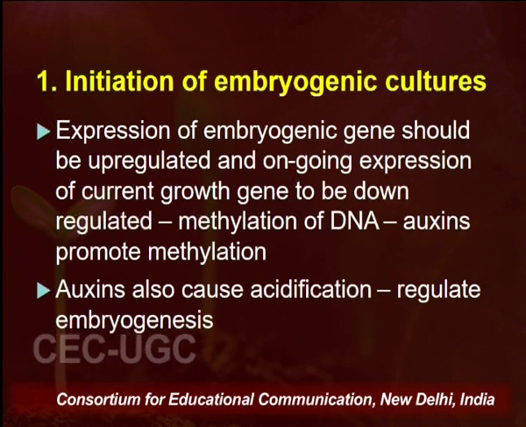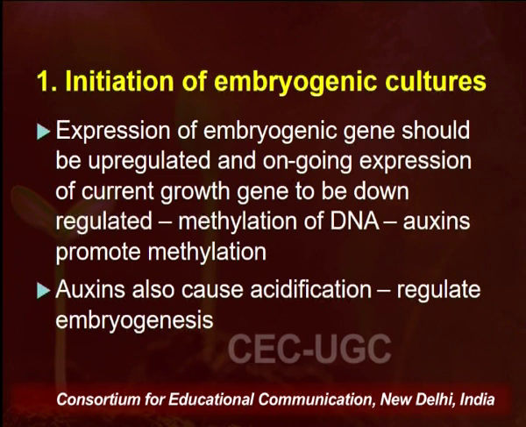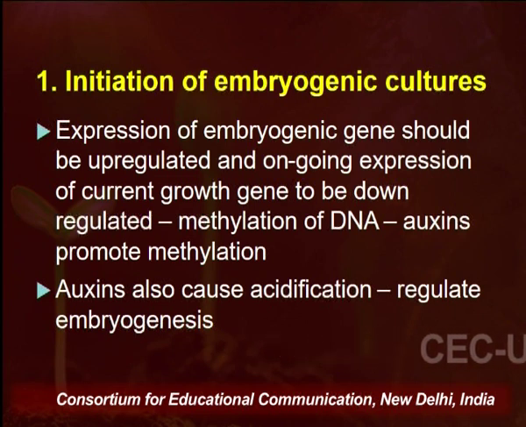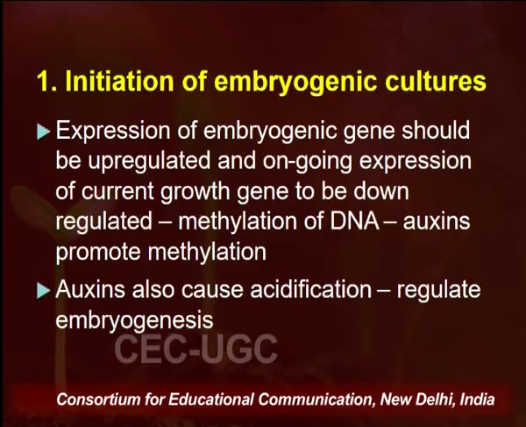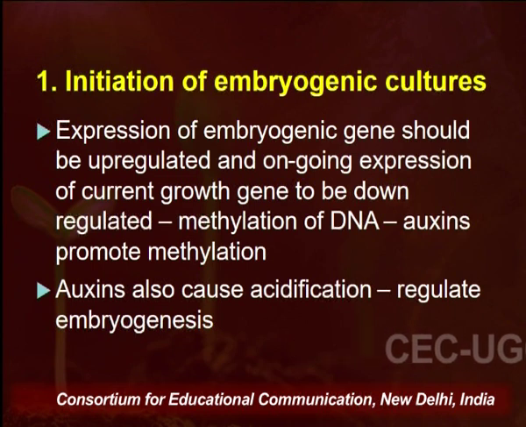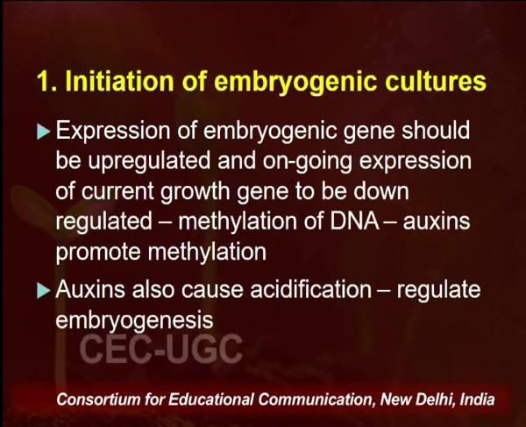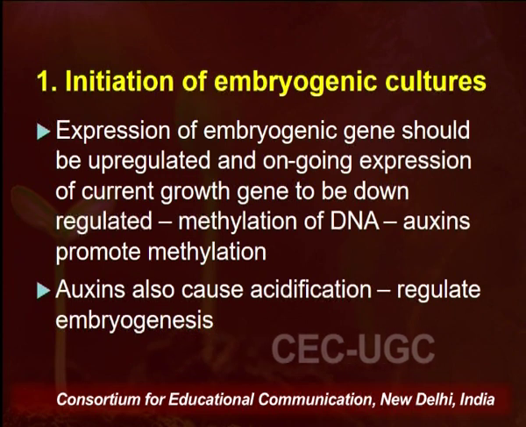Now, this can be largely done by methylation of the DNA of the appropriate genes, and it has been found that auxins promote the methylation of such DNA. Therefore, we can say that a higher concentration of auxins in the initial phases will help in the initiation of the formation of the embryos. Further, it has also been found that auxins cause acidification of the media, that is, they decrease the pH of the media, and this also helps in regulating embryogenesis in a positive manner.